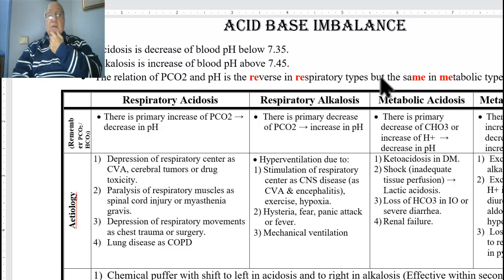But the relation between the pressure of carbon dioxide and pH is the same in metabolic types.